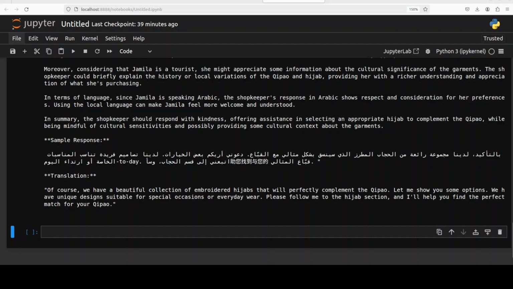And if you're an Arabic speaker, please read this and let us know how good it looks. But there is some Chinese in it, which I don't understand why. But anyway, the answer in English looks quite good. Okay, so that is cool.